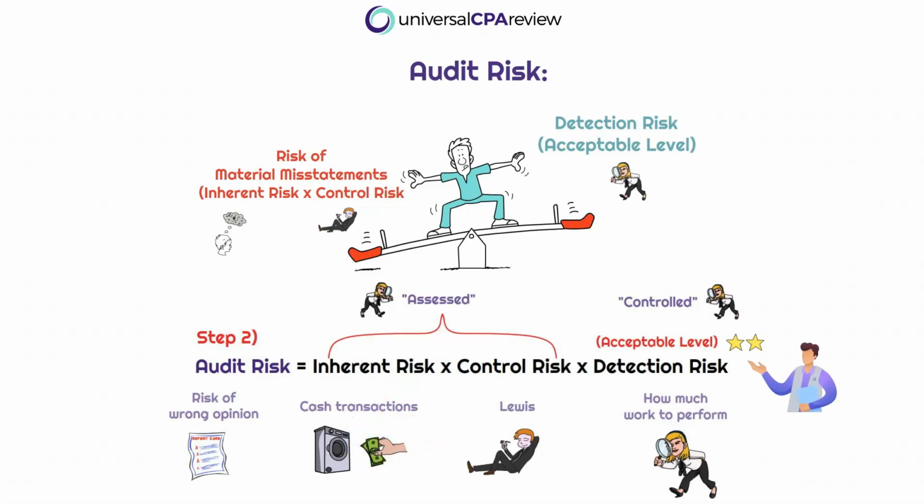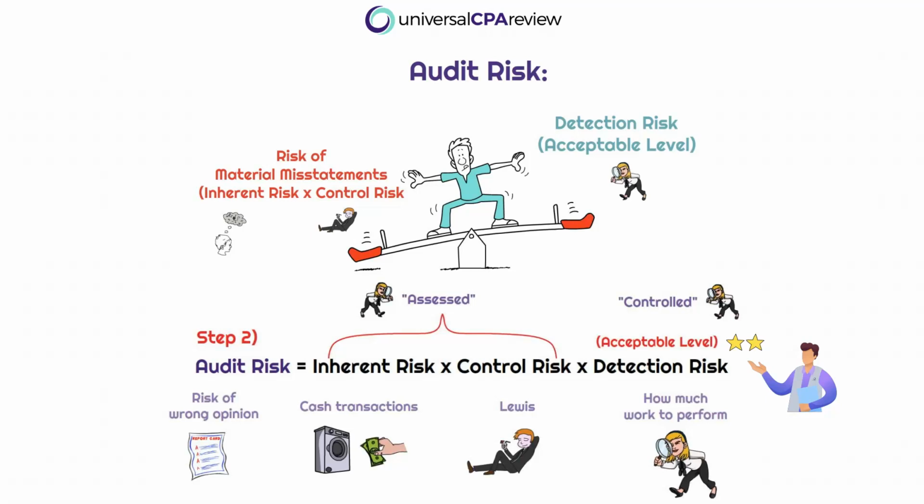And if there's one thing to take away from this entire module, I want you to remember the words acceptable level. Okay, because this is going to be huge for understanding these inverse relationships. We must remember that we're talking about the acceptable level of detection risk, because this is going to impact how the auditor will respond.